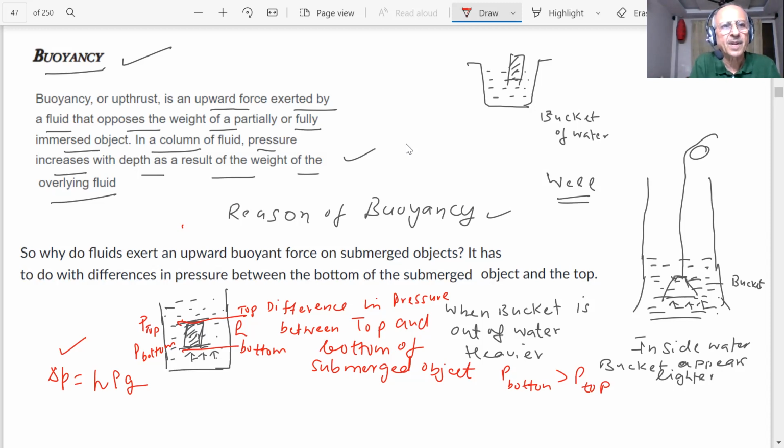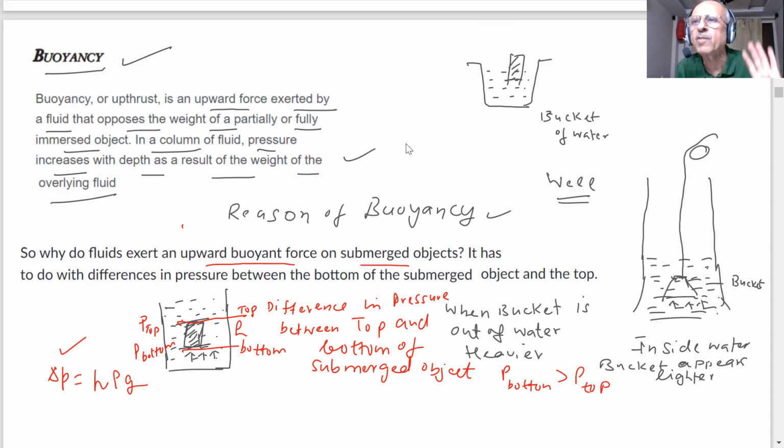Buoyancy. Why do fluids exert an upward buoyant force on a submerged object? If the pressure were the same on the top and bottom, there would be no buoyancy. But when the pressure is different, they will exert a buoyant force. Is it clear? Yes, sir.